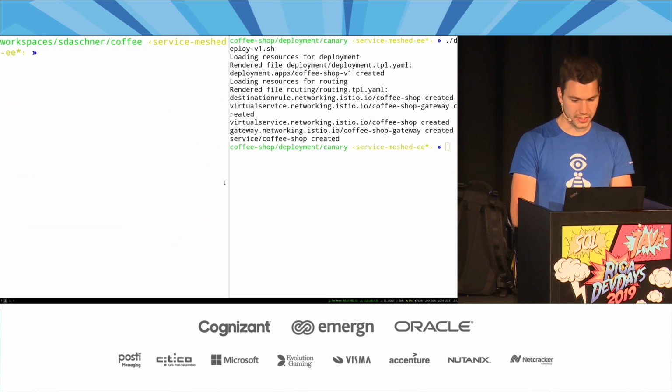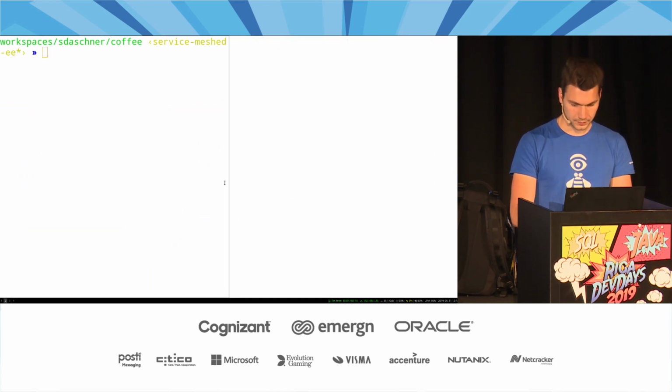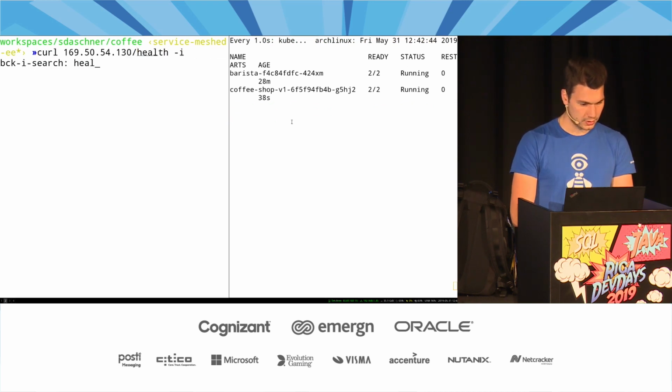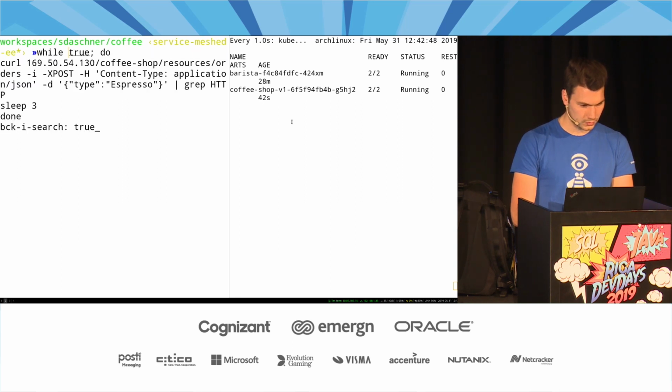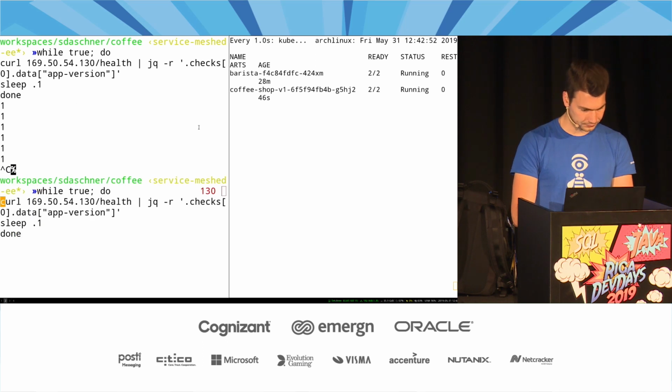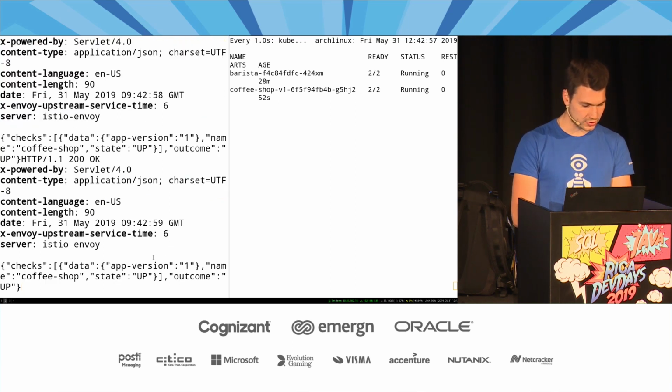And what I do in this case, I see that I now have this version v1 here available, and I can actually ask for a health check here. Let me have a look at that so that you can see this. I have a health check in my application that actually tells me the app version.